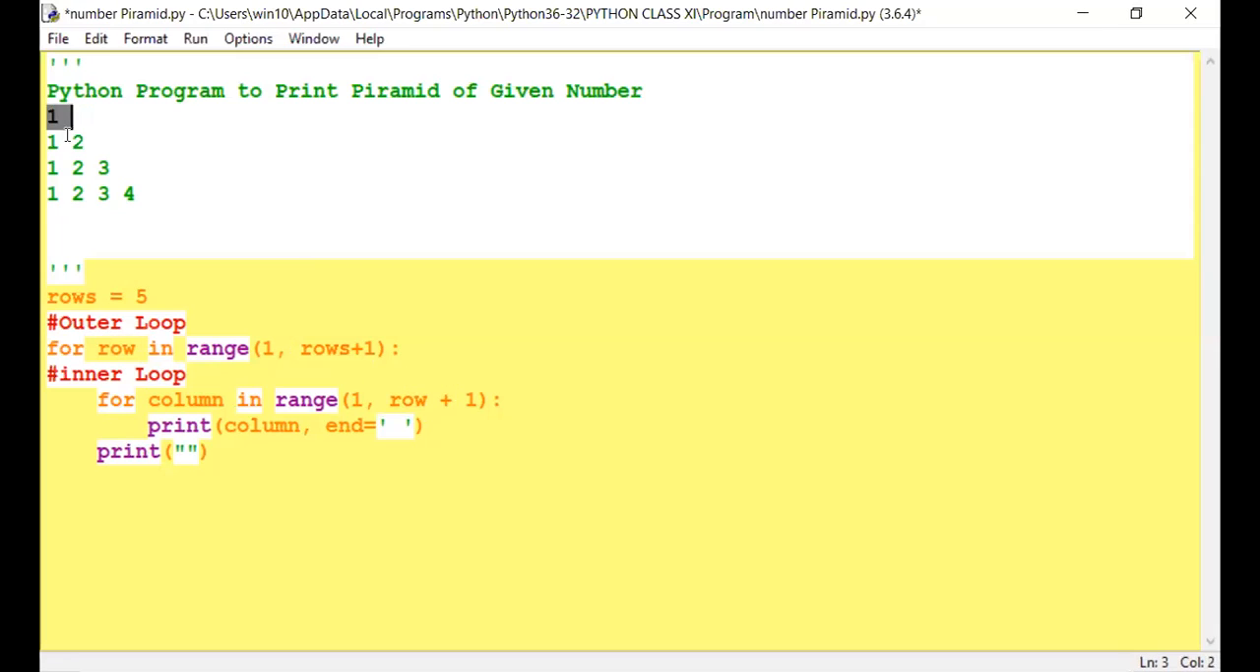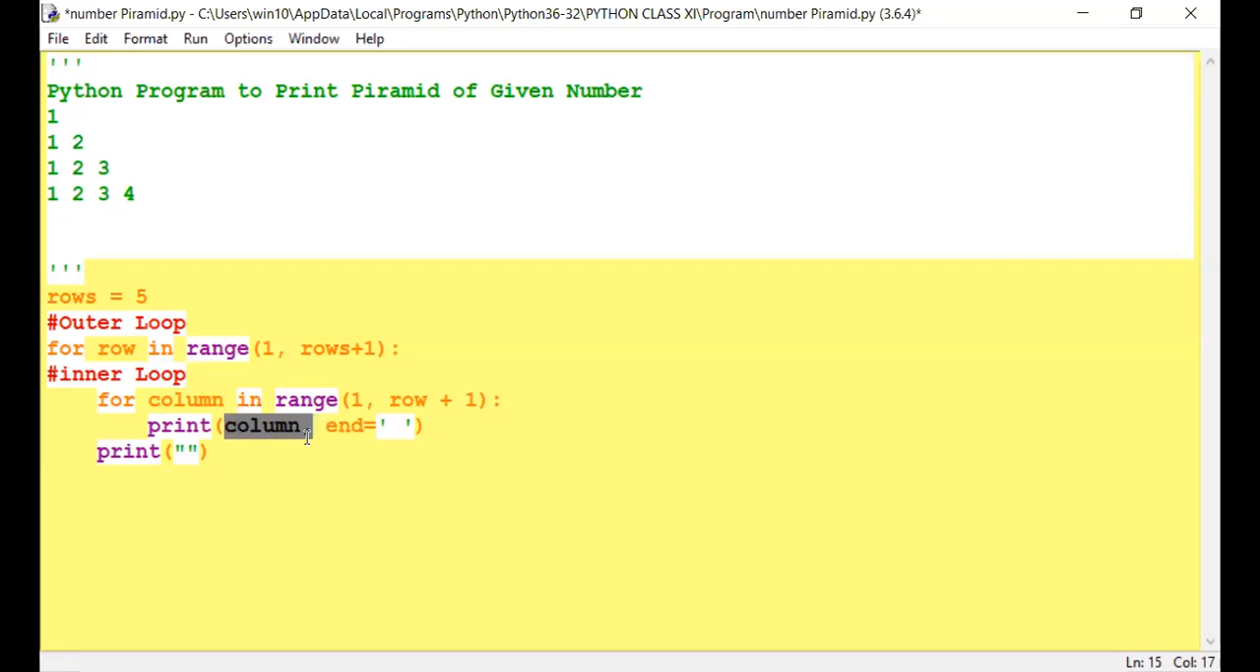It will print 1. It will print 1, 2. This is the second update. Then third line 1, 2, 3. Fourth line 1, 2, 3, 4. It is given 4, so it will work till 4. Now it is a colon for this for loop. Now I am using print. What am I printing? Column, comma.